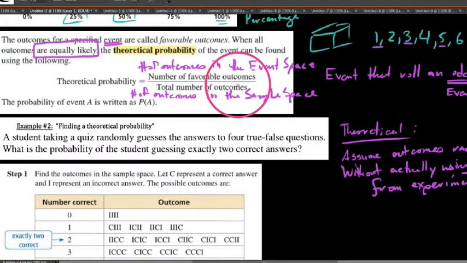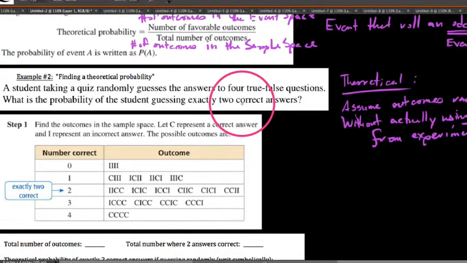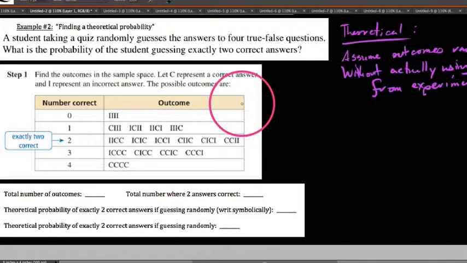We can get a decimal, we can get a percentage. They're really easy to find. And as a matter of fact, I want to have you guys try this. Let's take a look at an example that's already kind of been worked out, but talk about how we write probabilities and how we interpret and express them when we're getting values. A student taking a quiz randomly guesses the answers to 4 true-false questions. So 4 questions in a row, true-false. What's the probability of the student guessing exactly 2 correct answers?